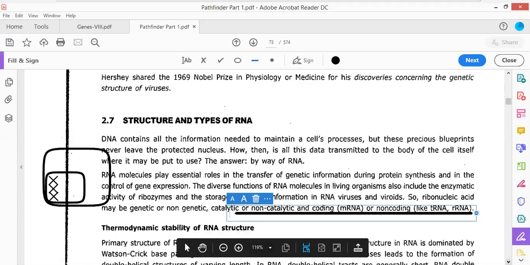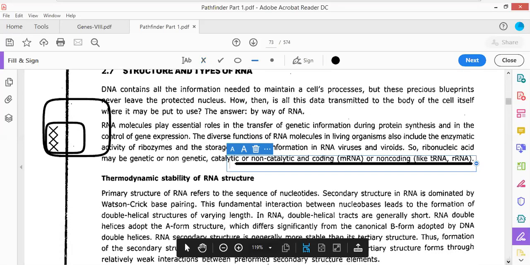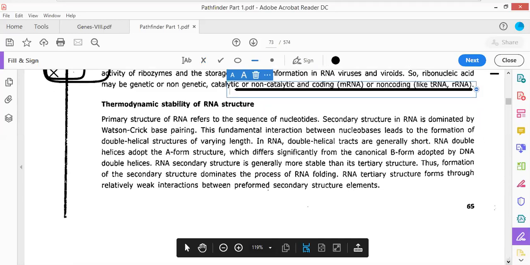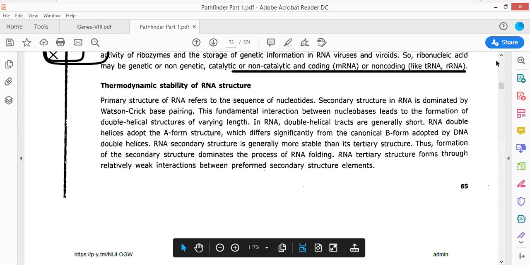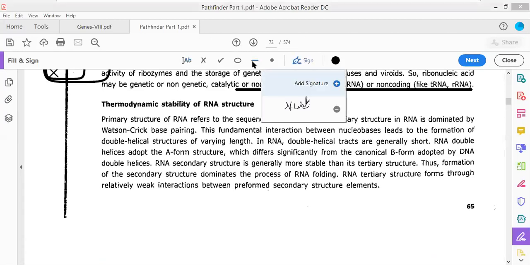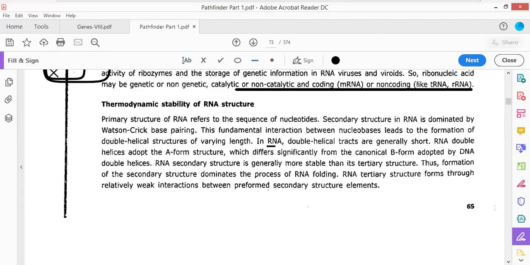Now, when we talk about the thermal stability of the DNA and the RNA molecules, you can look at how the DNA and RNA molecules are stable. RNA has less stability as compared to the DNA molecule. The RNA double helix adopts the A form, unlike the DNA structure. This question has been asked. I'm just pointing out the most important points so that we can move forward quickly. The RNA molecule has a double stranded structure.